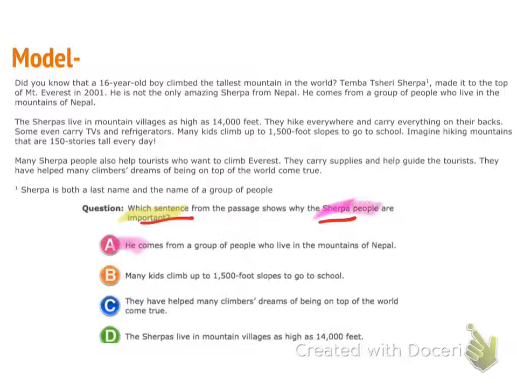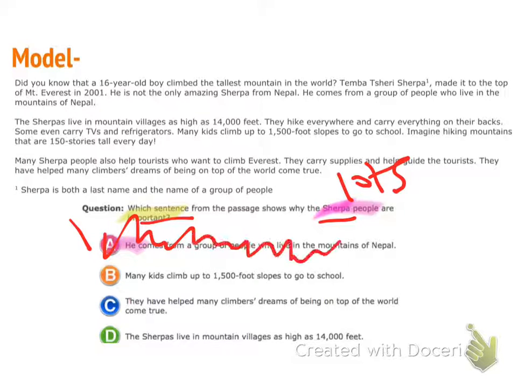No, because first of all, people is plural and he is singular. This is one person, this is lots of people. So because of that, my answer choice A does not work. I'm going to go ahead and cross it out. Let's go ahead and look at answer choice